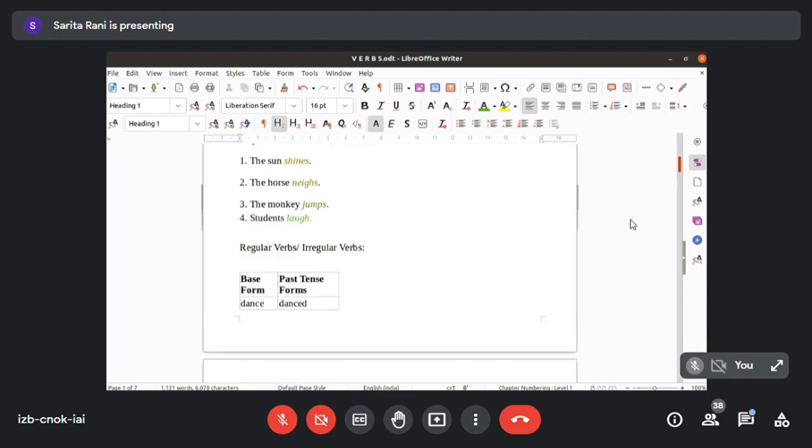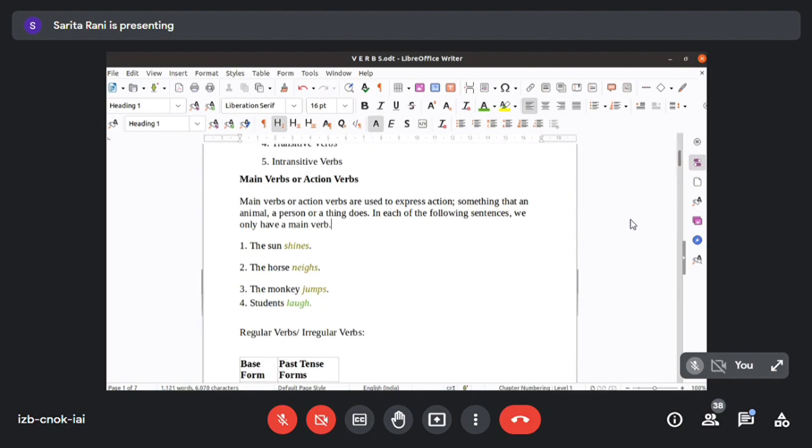Okay, now let us move on. I hope you have understood what action verbs are. Jumping, playing, sitting, going, coming, reading, writing, all these come under action verbs. Now, in main verbs we have regular verbs as well as irregular verbs. So what are these regular verbs and irregular verbs?